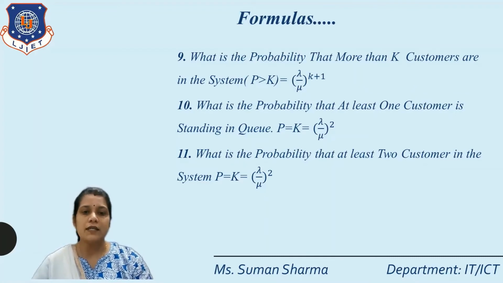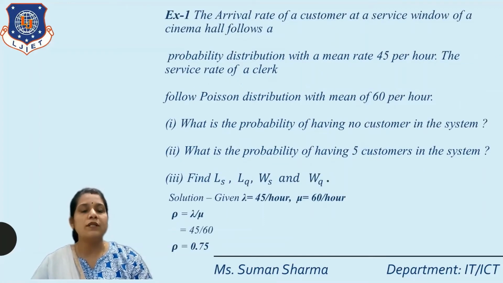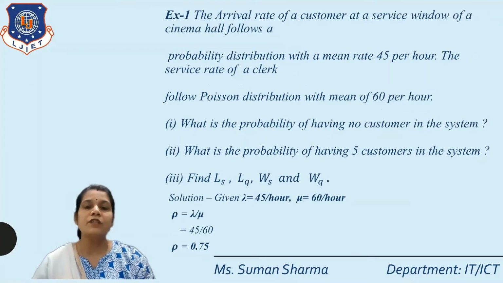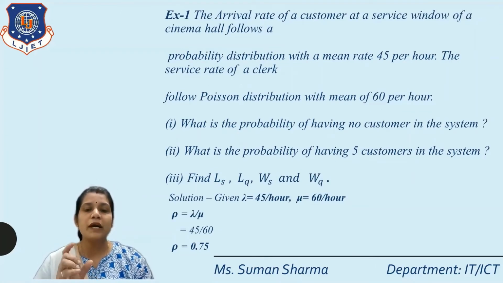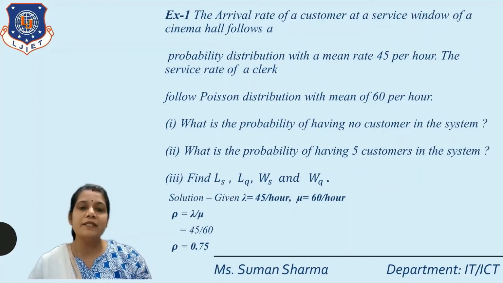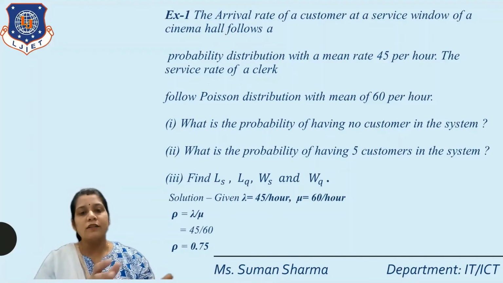So P for K equal to 2 is lambda by mu whole square. Both formulas are the same, lambda by mu whole square. So this is the example of the queuing system. Actually, in the queuing theory system, we have many different types of examples, and every example depends on all these formulas.